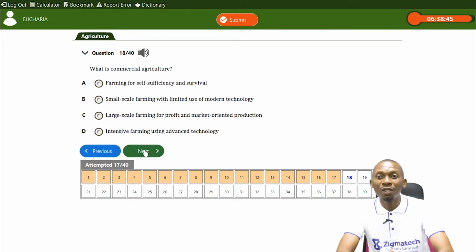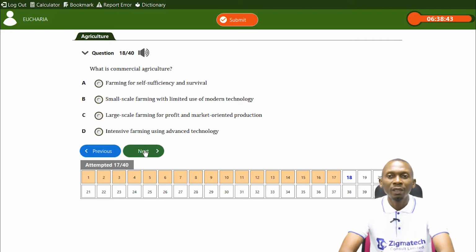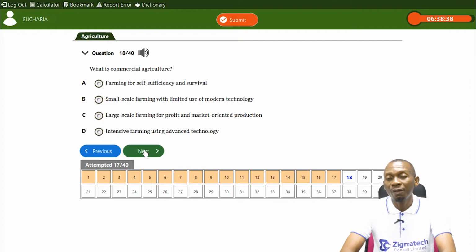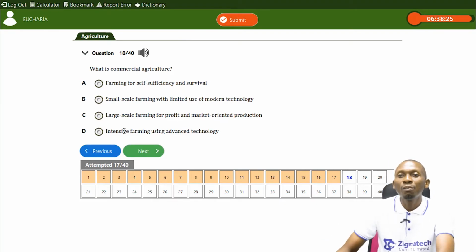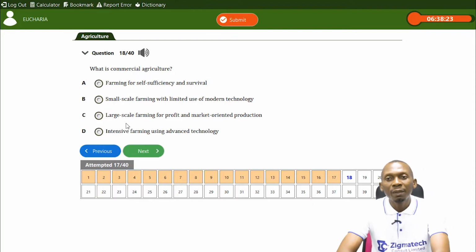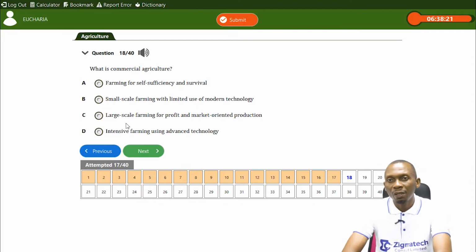Now let's look at what is commercial agriculture. We have established the fact that subsistence has to do with small scale cultivating for the farmer and his family, while commercial has to do with cultivating on a large scale with surplus for sale. So let's look at the options. Farming for self-sufficiency and survival. Nope. Small scale farming with limited use of modern technology. Commercial has nothing to do with small scale farming. Large scale farming for profit and market oriented production. That should be the answer.